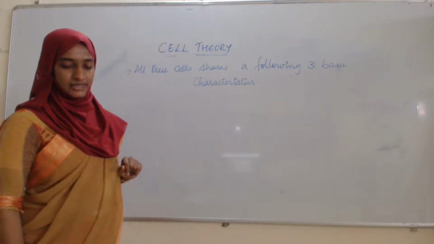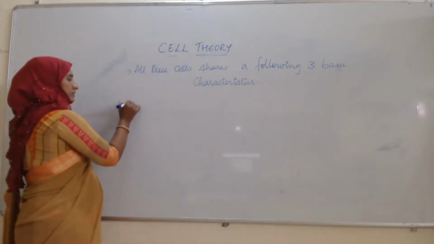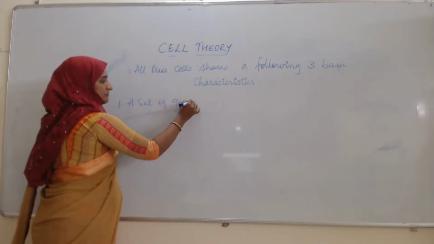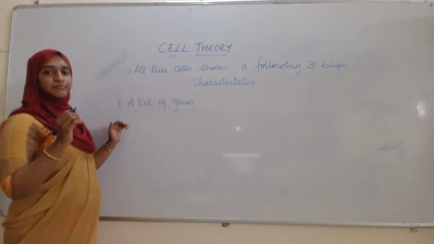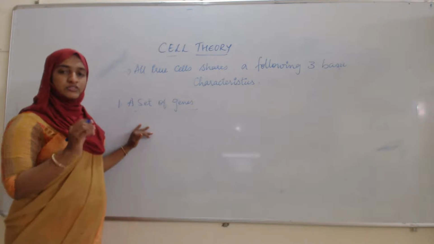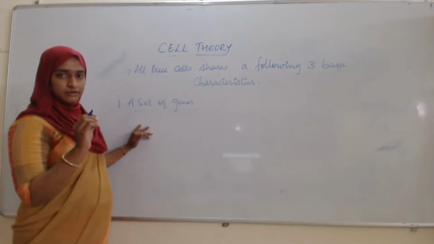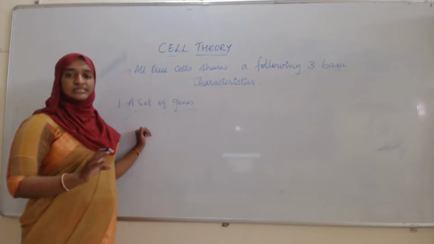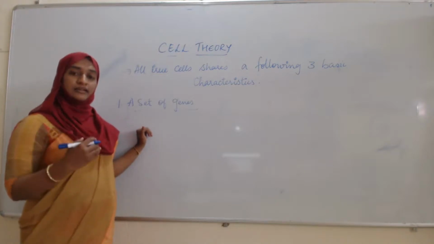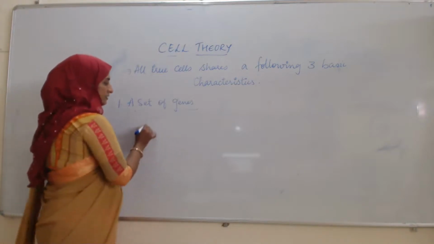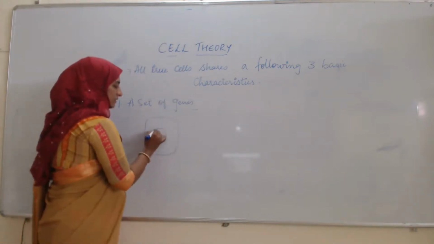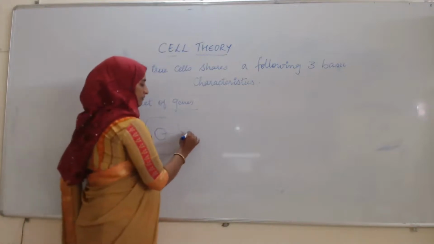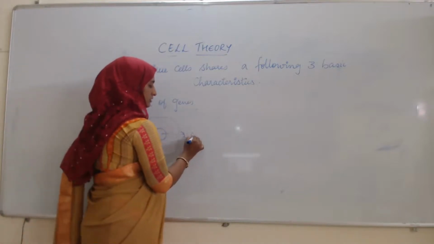First characteristic is a set of genes. A set of genes means all the true cells are composed of a nucleus. One of the essential cell organelles is the nucleus. See here, this is the cell in which there will be a nucleus. This nucleus will have the chromosomes.